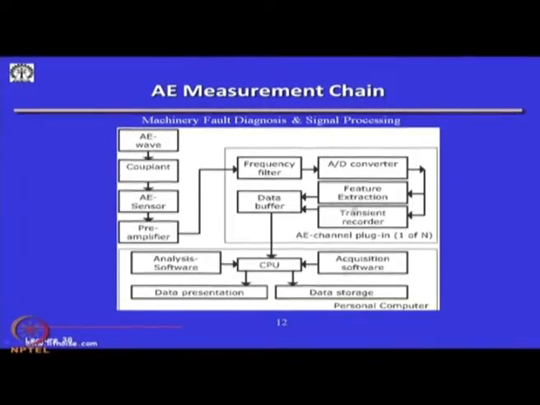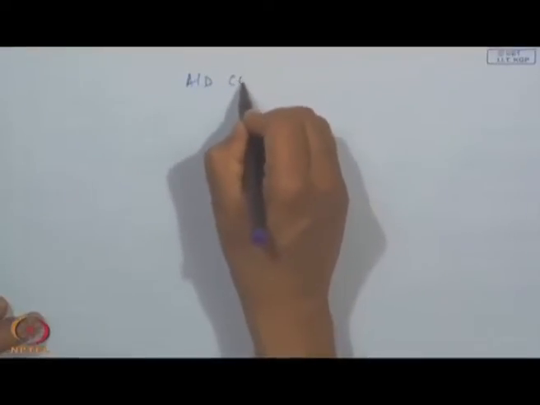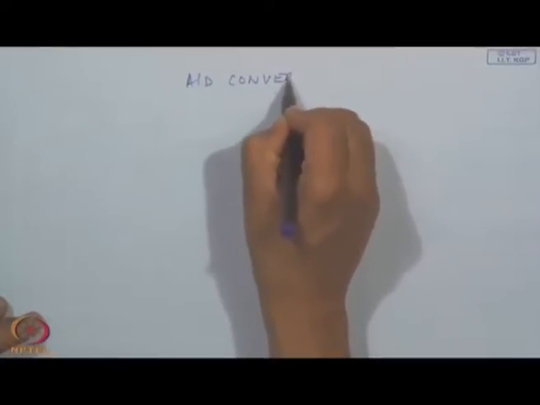In the modern methods of acoustic emission sensing, there is an A to D converter, which I mentioned a few slides ago. These A to D converters are nowadays available.